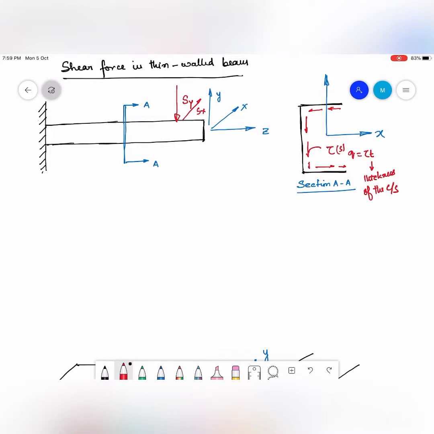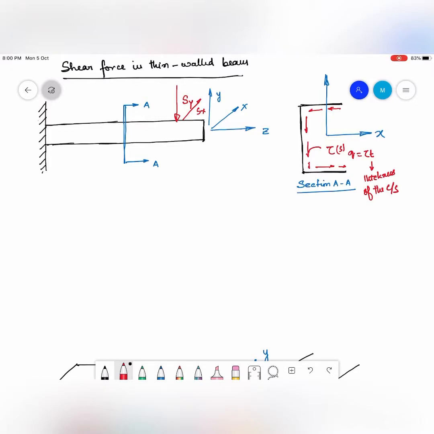Instead of representing it as shear stress, we can also say that a shear flow, which is the shear stress times the thickness of the cross section, is going to develop in the cross section because of this shear force Sy and Sx.